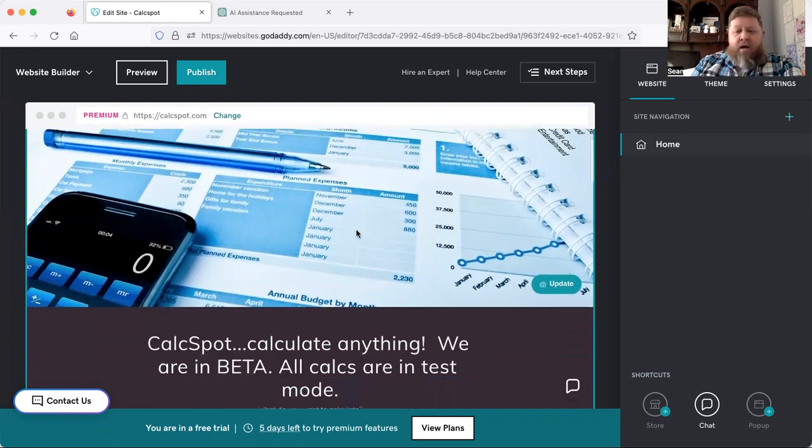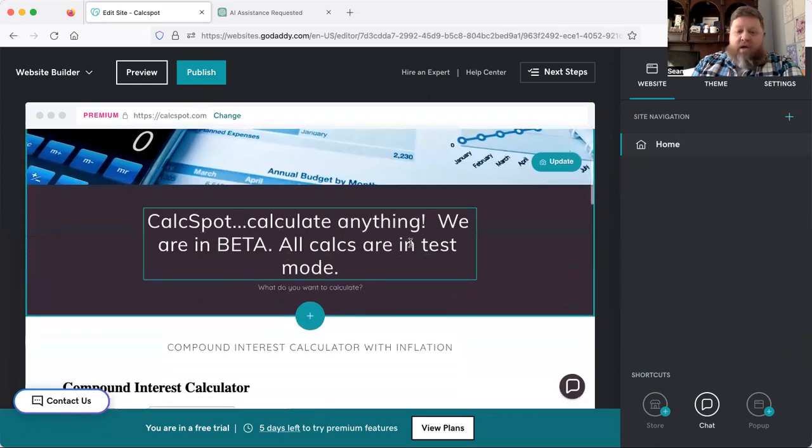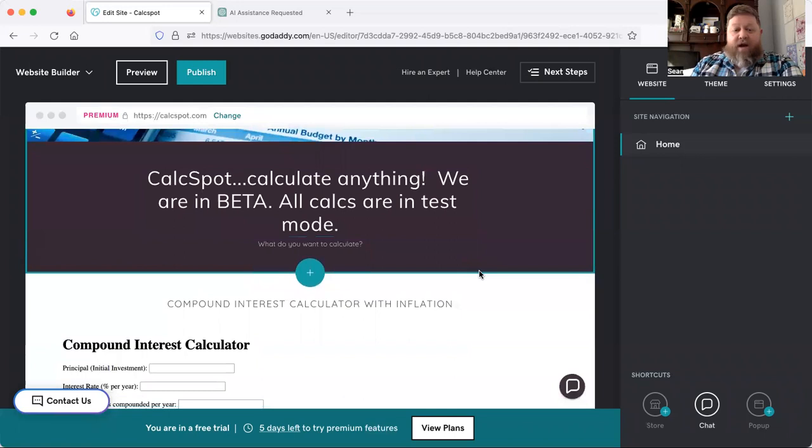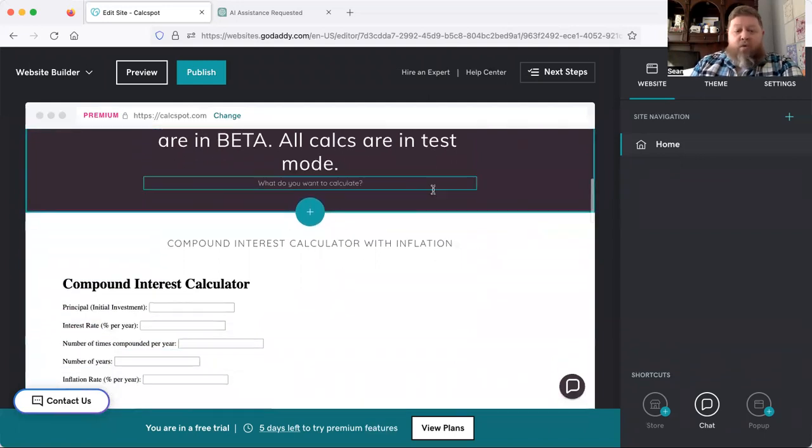So this is CalcSpot. Here we are, right? CalcSpot, calculate anything. We are in beta. All calcs are in test mode, which they are. I haven't really gone through and verified everything's working. What do you want to calculate, right? I just want this to be really simple, clean, and easy.